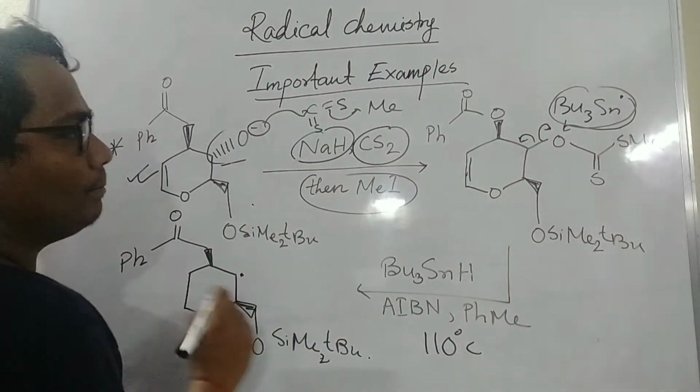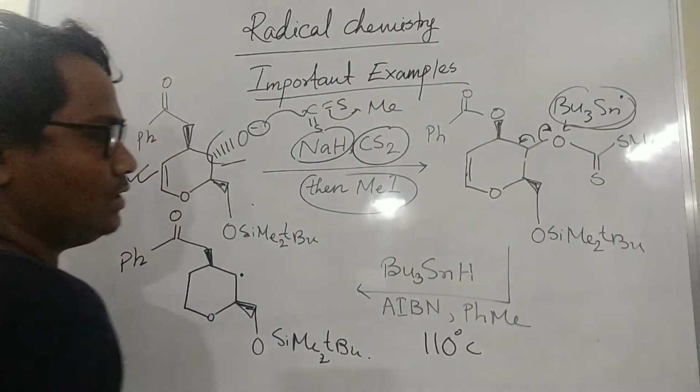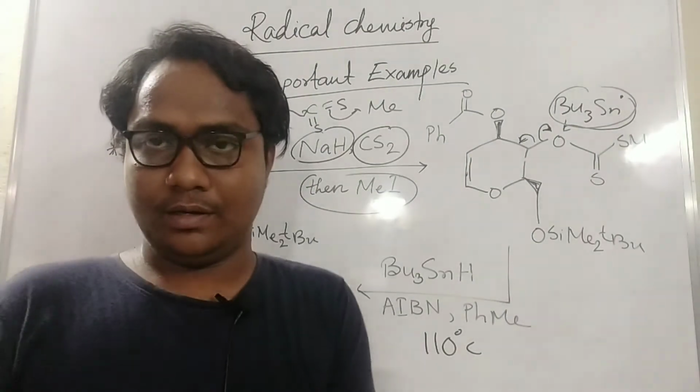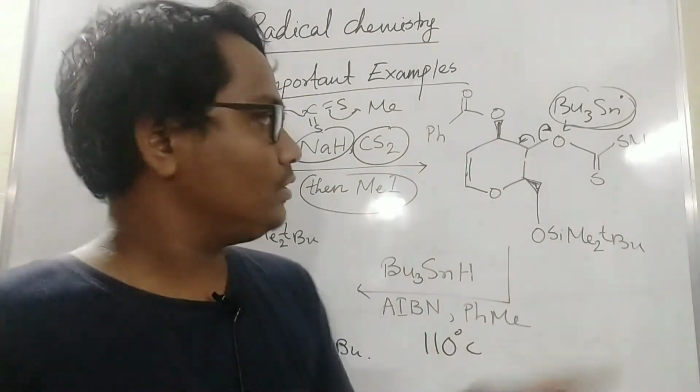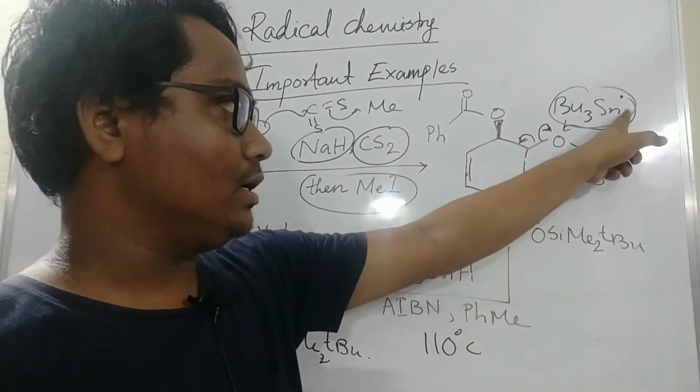Here one radical will come, so it is a half arrow. Radical means there's a half arrow, not a full arrow, because symmetric cleavage will happen, not one-sided cleavage. So this is a half arrow. This will induce cleavage induced by this radical.